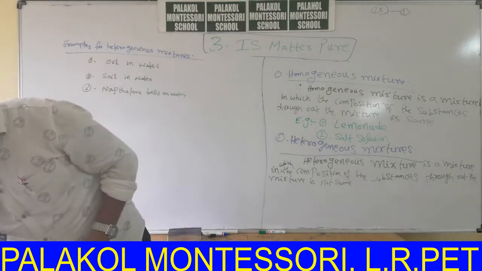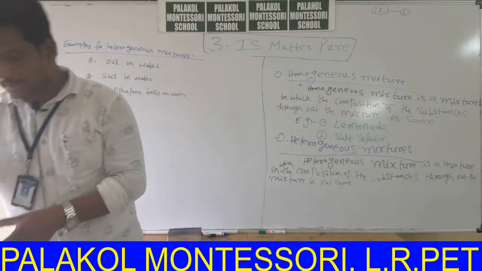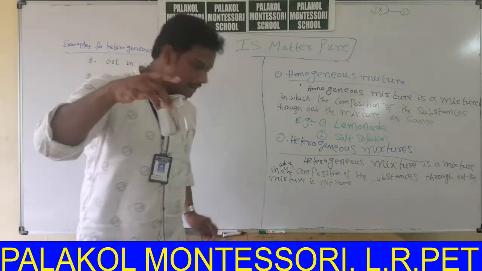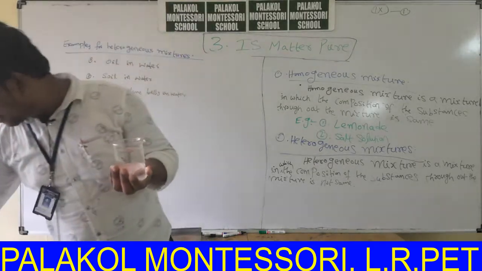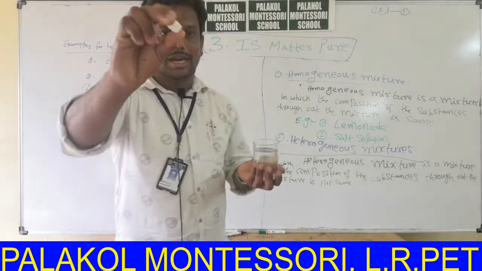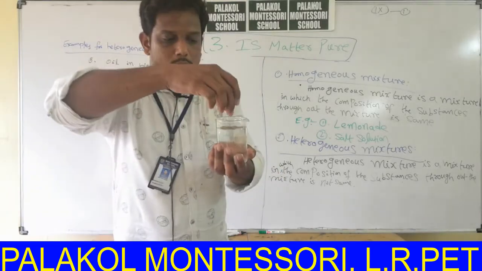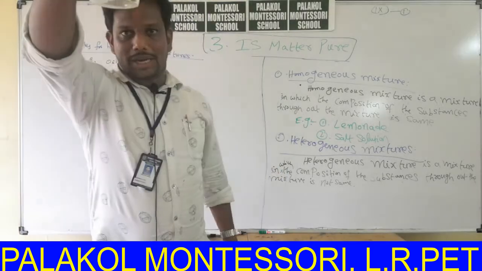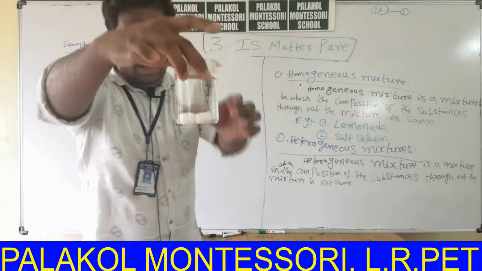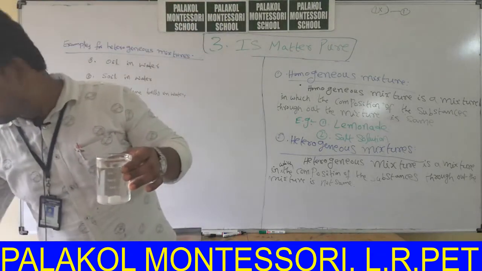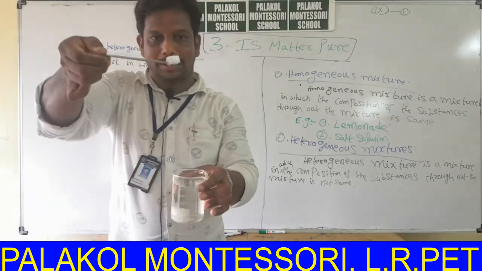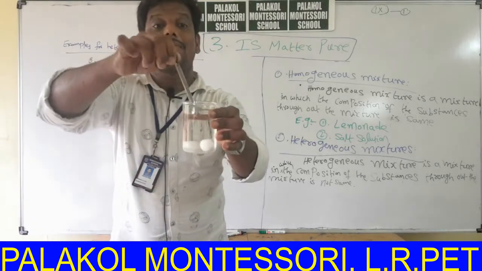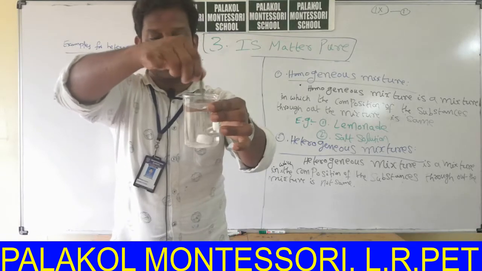Next I will take some amount of water in a beaker. Add, these are called naphthalene balls. Add one or two naphthalene balls. With the help of spatula, I will show naphthalene ball. This is naphthalene ball. Naphthalene ball does not dissolve in water on stirring also.